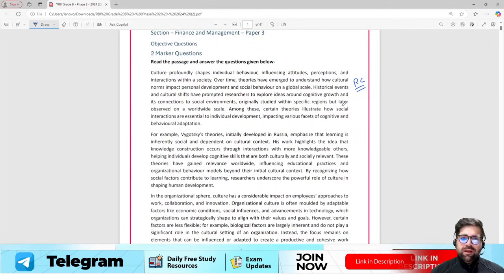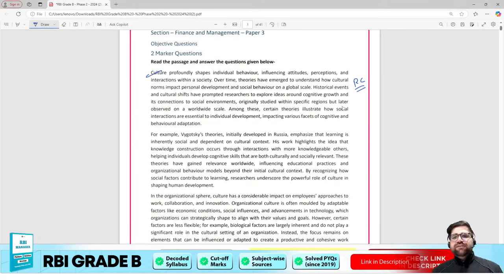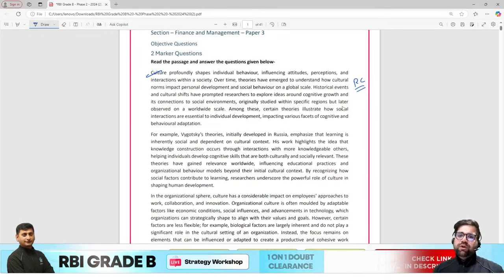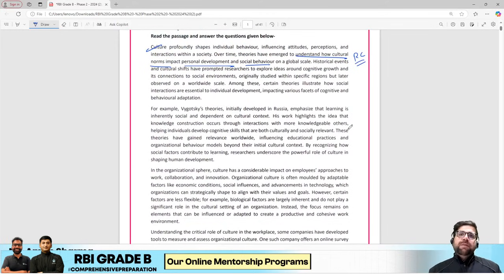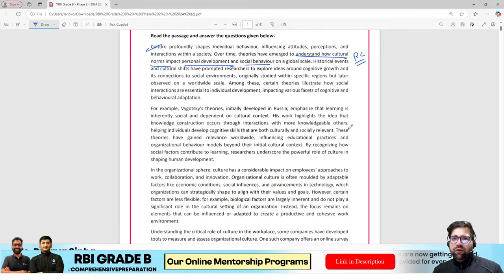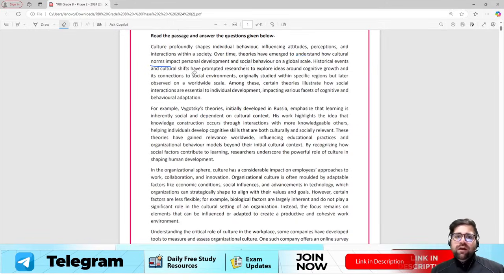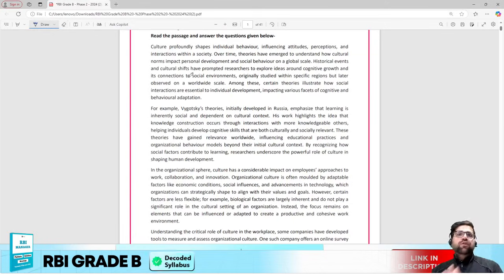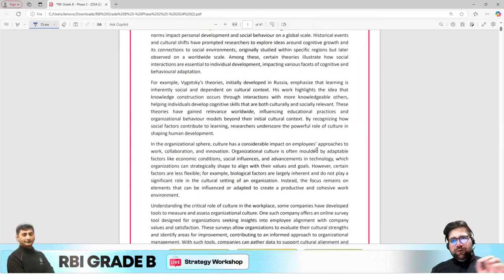Try to read it with me. Now, this question tells you regarding organizational culture. Culture profoundly shapes the individual behavior, influencing attitude, perceptions, interaction with the society. Over the time, theories have emerged to understand how culture norms impact personal development and social behavior. Likewise, you have to read this entire paragraph. Now I can read it for you, but I will tell you to pause this particular video, read this particular part of the question, and then we will move ahead. So you can pause it right now, read the paragraph, and then we will move to the question. Okay, so I hope you would have done this particular task.